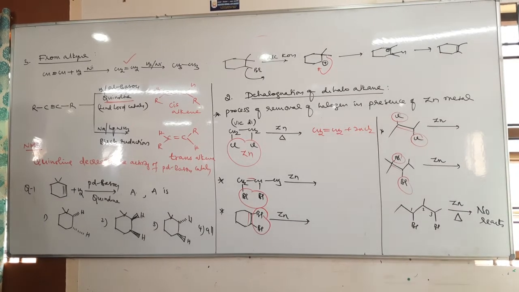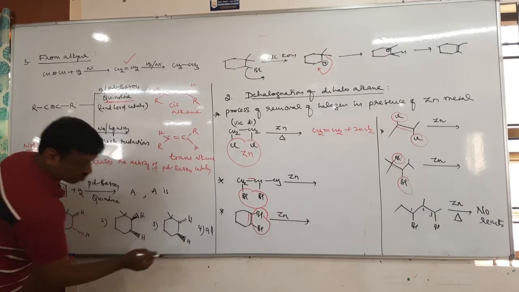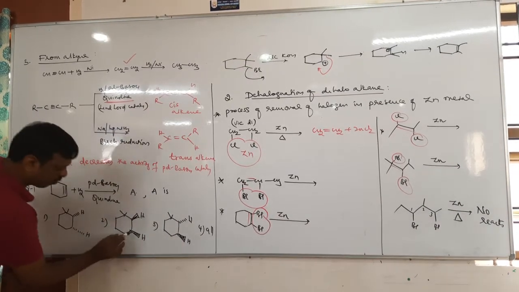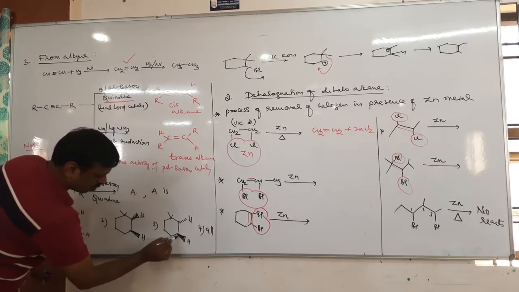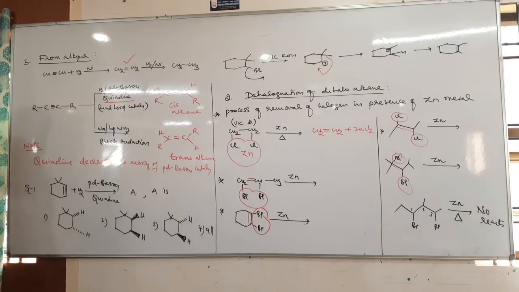So what is the A? You tell me, is A cis or trans? Tell me among these which is cis. First one cis or trans? Cis, no?